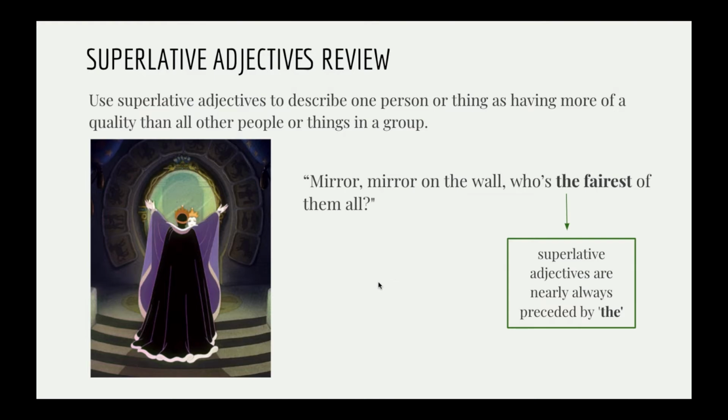So she's asking the magic mirror who in the group of people of her kingdom has the quality of being fair, of being beautiful, in the highest degree, who has more of this quality.